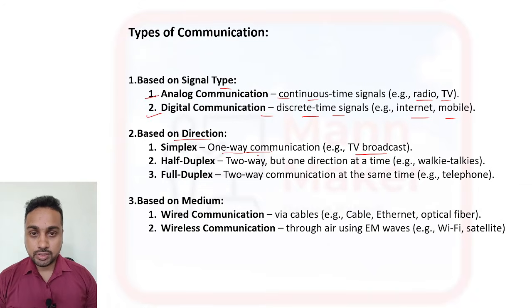I am getting information from there, they are transmitting, but I can't reply to them. So this is one-way communication, called simplex.